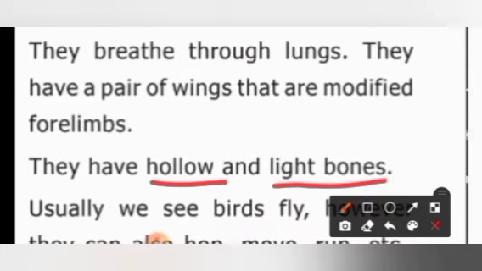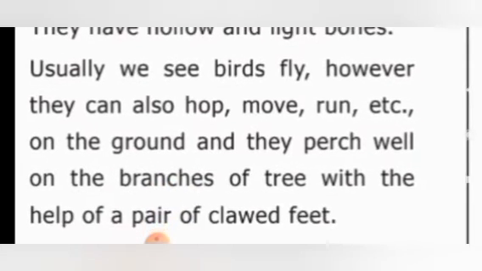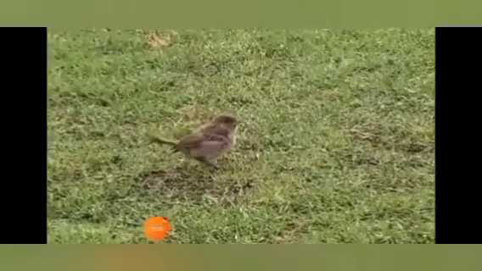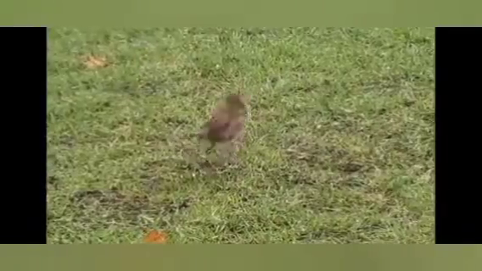Then usually we see birds fly. However, they can also hop, move and run on the ground. We used to see the birds fly. Apart from flying, they can also hop. So what is hopping? Look here, children. This is hopping. The bird hops. In Tamil we call it tuldral.